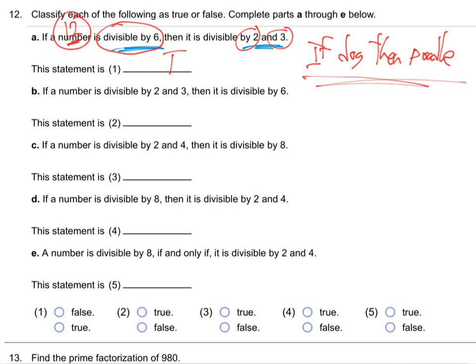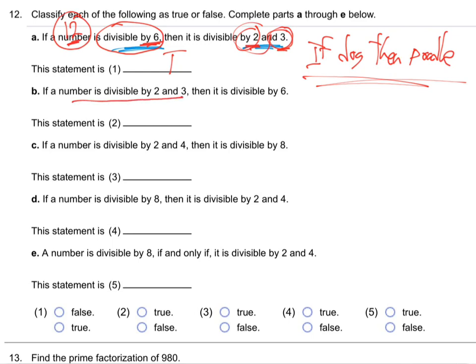And now, how do you actually know it really is true for all numbers? Is every number that's divisible by 6 also divisible by 2 and 3? Yeah, because 2 and 3 are the building blocks. They're in a 6. So if 6 is going in, it's taking 2 and 3 with it. So it's got to be true. So we do know it is always true. It wasn't just a coincidence that 12 worked. But be a little careful. Now, if you get false, you know it's false. You don't even have to think a second time.